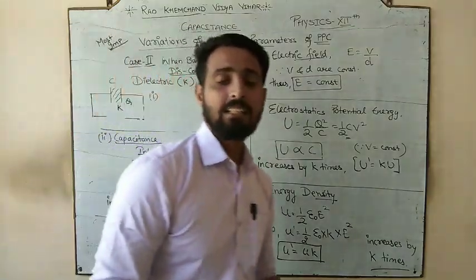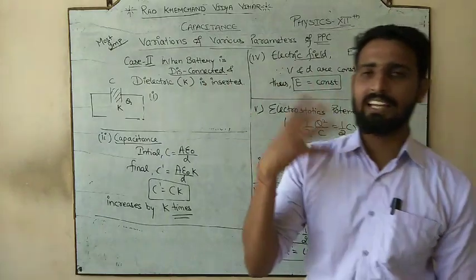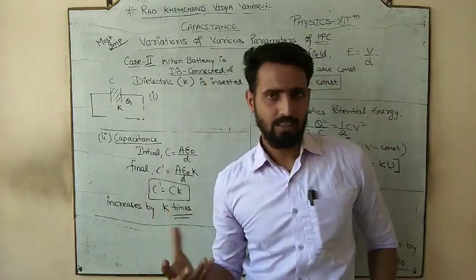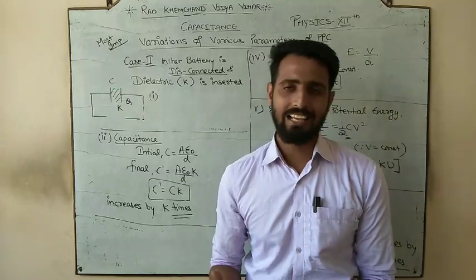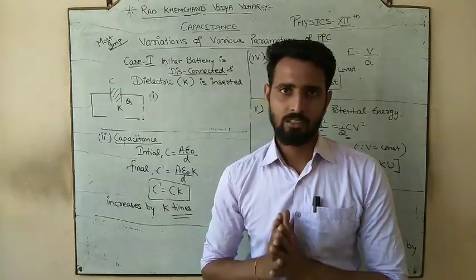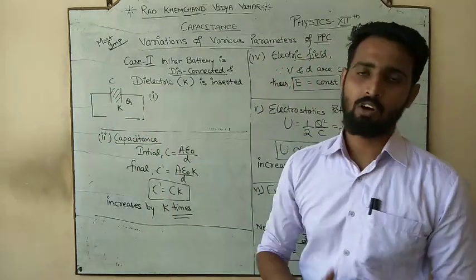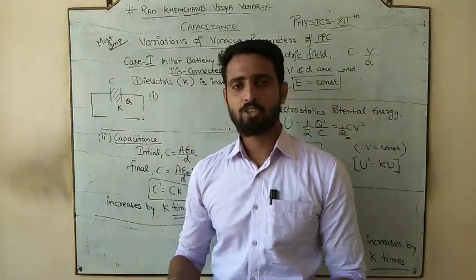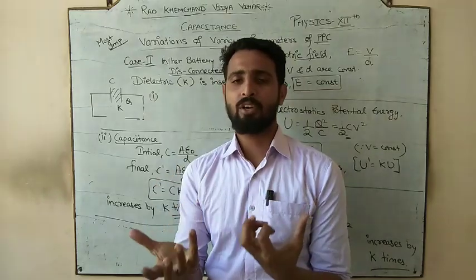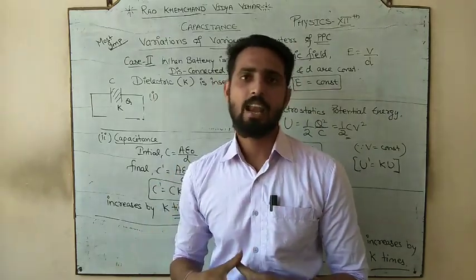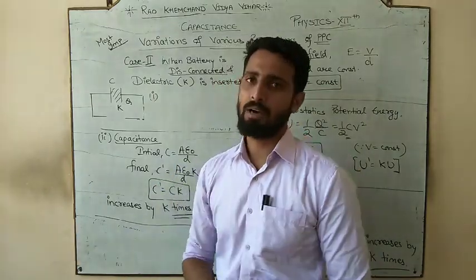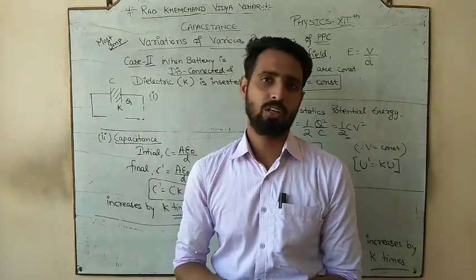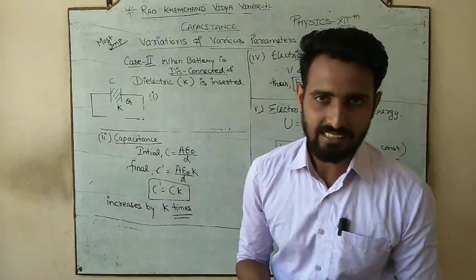Like that, this capacitor was like the water tank, the battery was like the water pump, and charge was like the amount of water. So let's suppose we have a water tank of 1000 liter capacity. We connected a water pump and filled 500 liters of water inside. Now we disconnect the pump. We removed the pump. So how much water is being stored? Now how much water is there inside the tank?